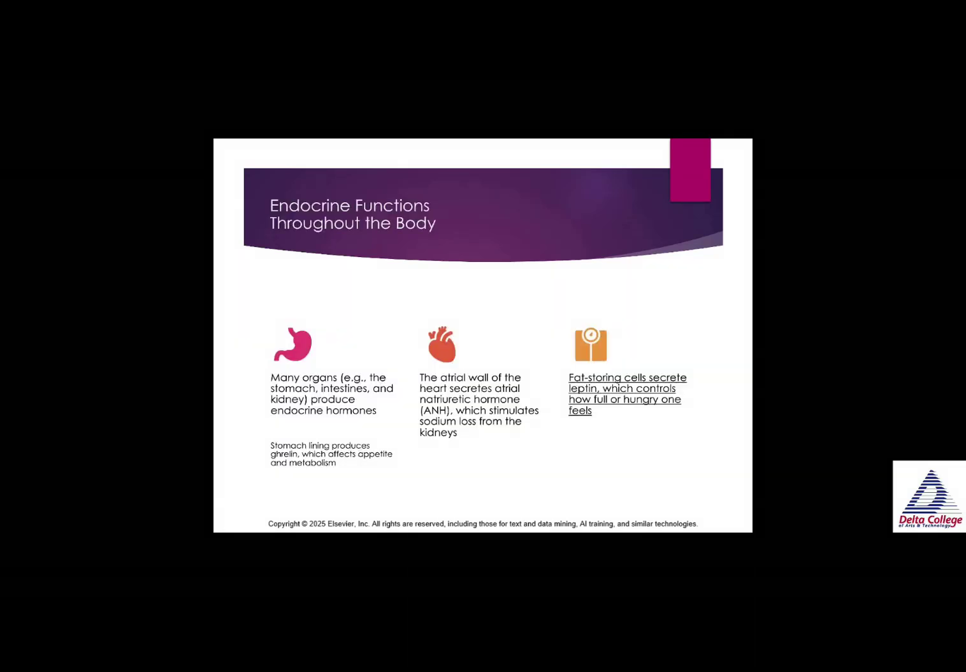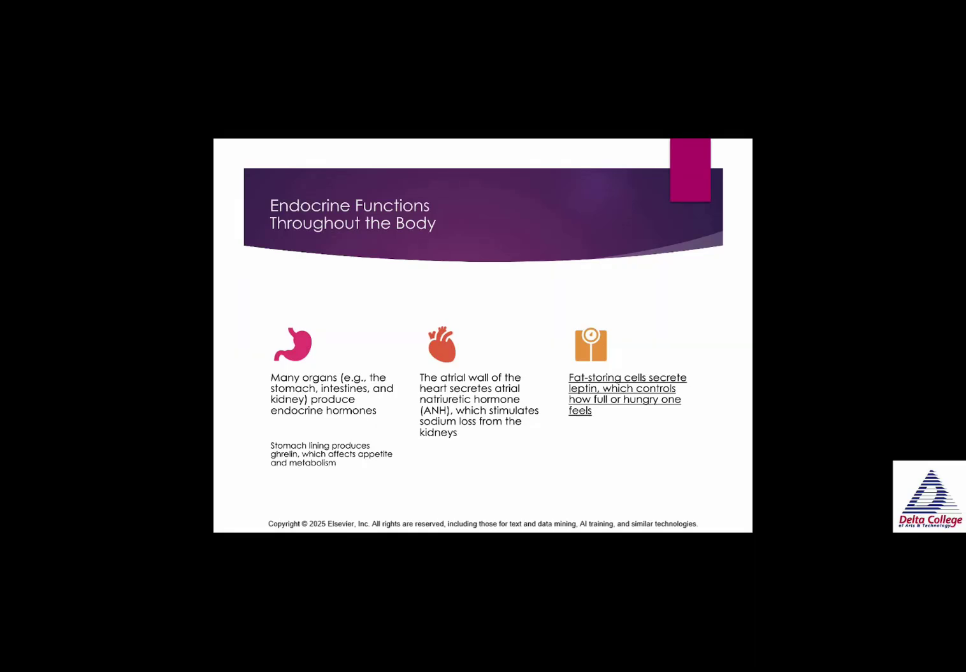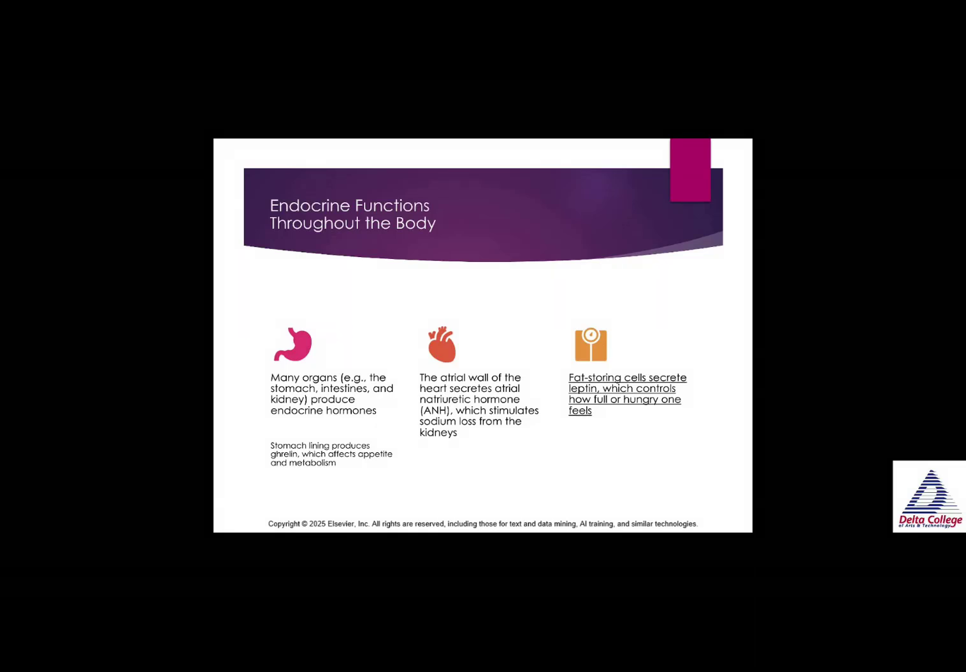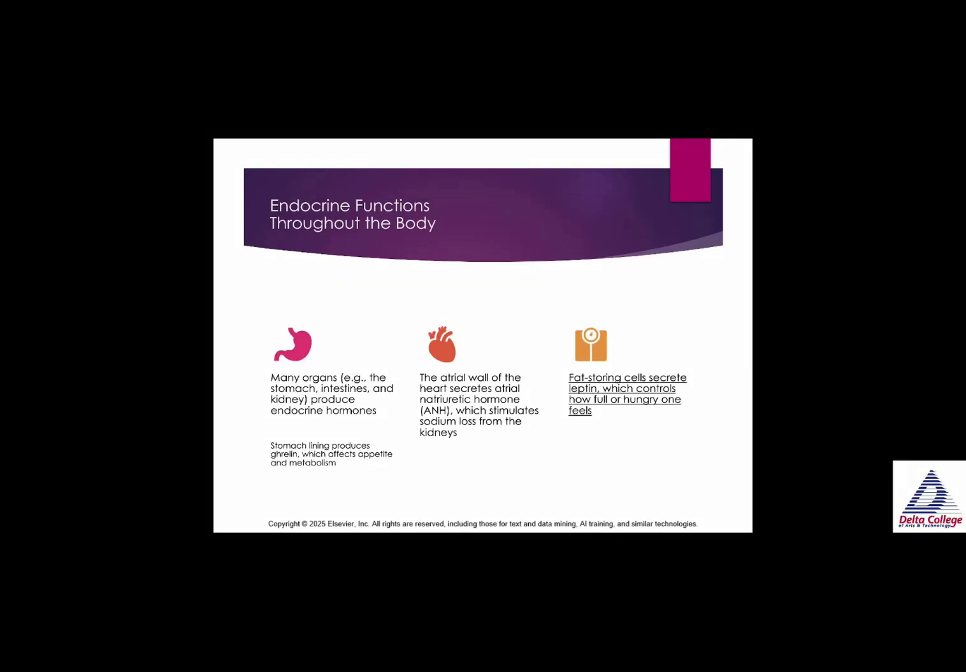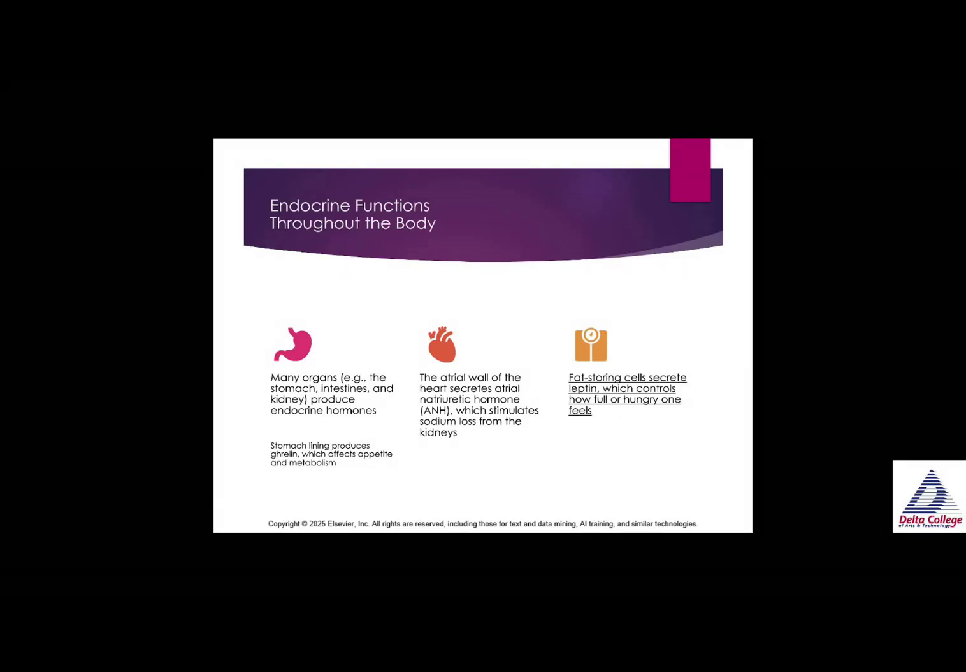So the endocrine functions are throughout the body. There are many organs, such as the stomach, intestines, and kidney, that produce endocrine hormones. The stomach lining produces ghrelin, which affects appetite and metabolism. The atrial wall of the heart secretes ANH, atrial natriuretic hormone, which stimulates sodium loss from the kidneys. And we have fat storing cells which secrete leptin. Leptin is the fat hormone, which controls how full or hungry one feels.